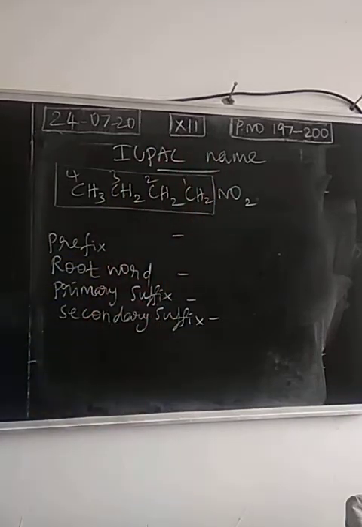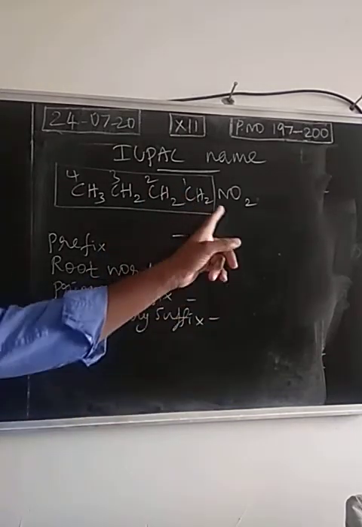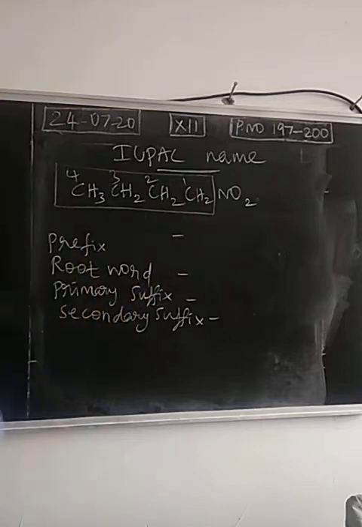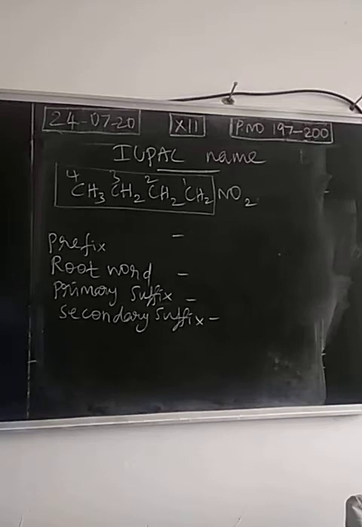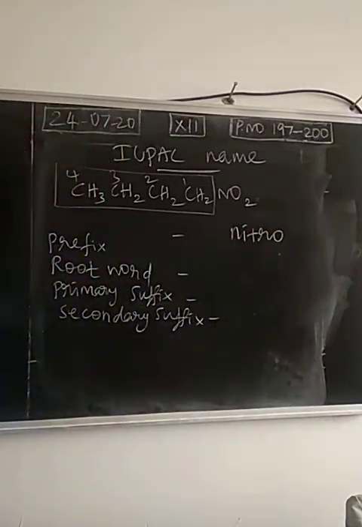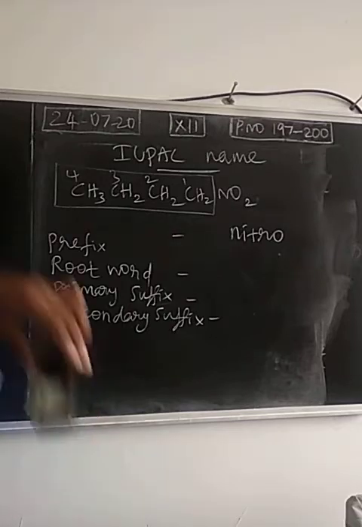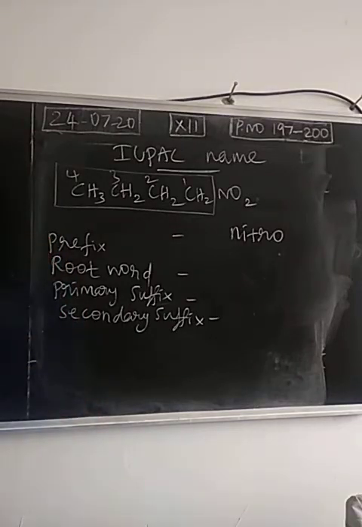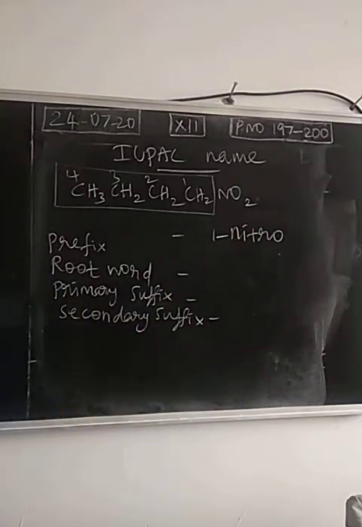So we have selected the longest chain. Then the number is allotted. Head carbon is having the least number. So the nitro group is attached to this carbon. So the head carbon should have the least number. So the number is given from right to left. Okay. Now we have a functional group. It's called nitro. The functional group will be mentioned as a substituent. So this is an exception compound. What is the position of the nitro group? First position. So 1-nitro.